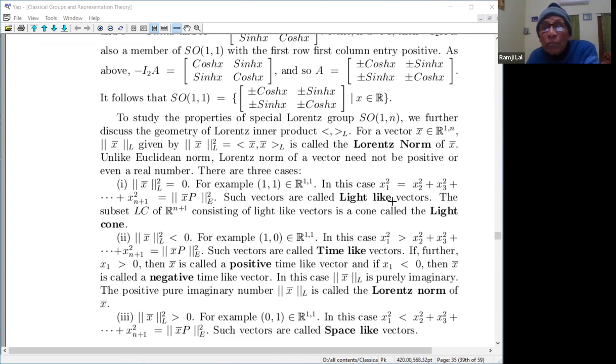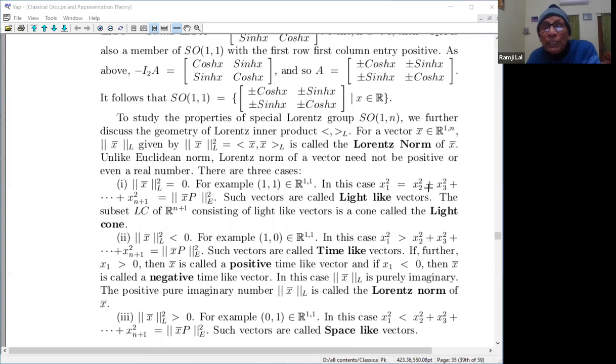And here you see the analogy with relativity theory, where x1 usually represents the time coordinate. So x1 is usually parameterized as c times t, where c is the velocity of light, the fastest signal. In that case, c square t square is equal to this. It simply means that you have to move with the velocity of light. So these are the light-like vectors, we call them. Thus the subset LC of R^n_1 consisting of light-like vectors is a cone.